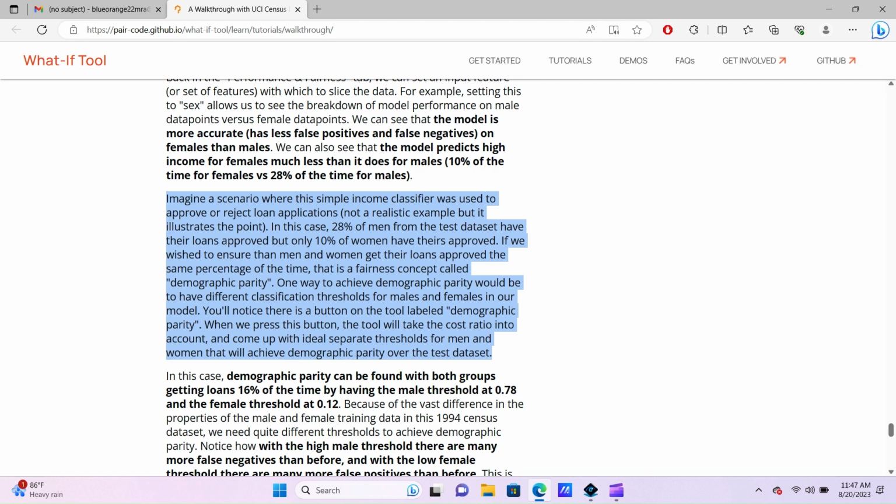When we press this button, the tool will take the cost ratio into account and come up with the ideal thresholds for men and women that will achieve demographic parity over the test data set. Again, being very clear, we're going to change the rules and change the standards, which means discriminating against men. They don't word it that way, they don't say it that way, but that's what it means in order to achieve equality over time. Now, the last paragraph really shows why that just doesn't work.